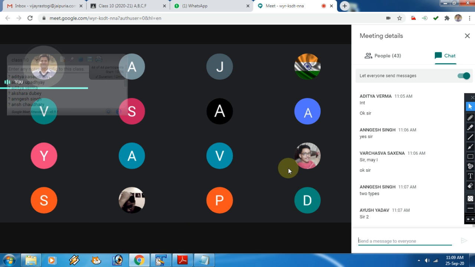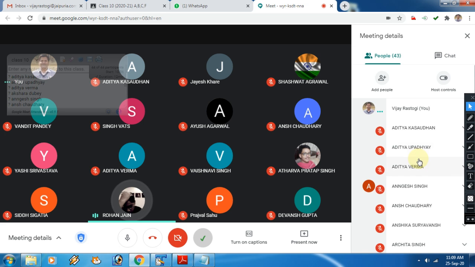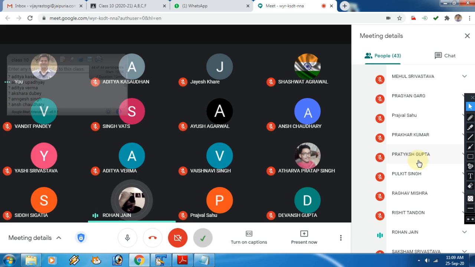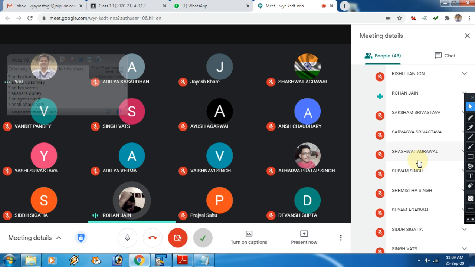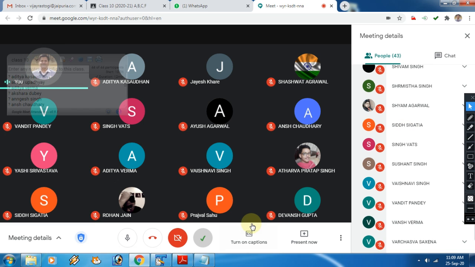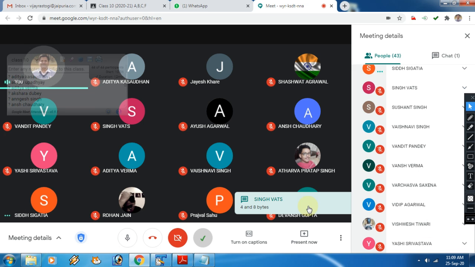Rohan Jain. So in float we specify the value by 0.0f and in double we specify it by 0.0. Very good. One more difference, beta. One more. Okay. It's okay. Siddhi Sigatia, tell me the second one. One more difference. Apart from this. Siddhi Sigatia. There is difference in the range. Yes. Absolutely correct, Utkarsh Singh Vats.